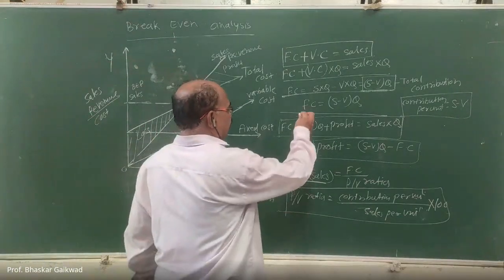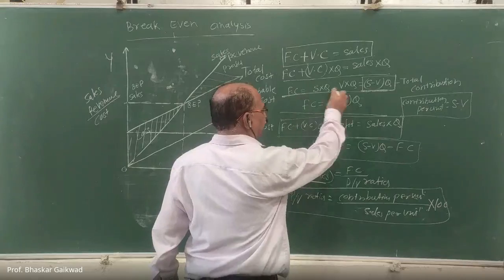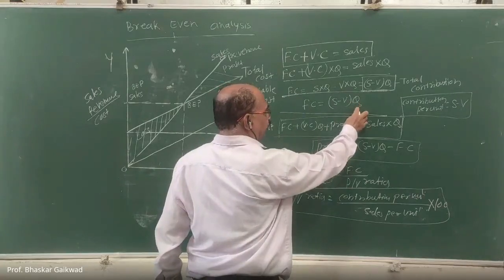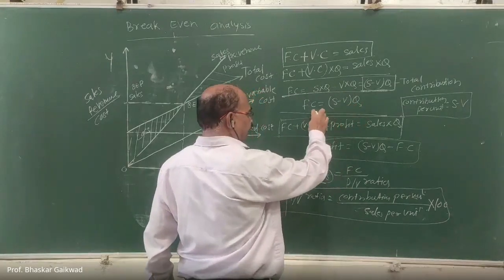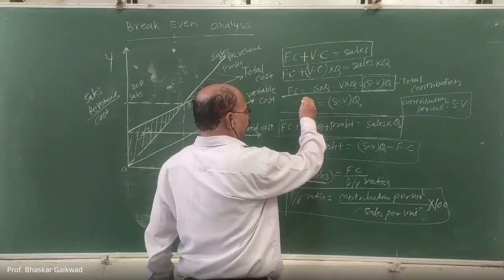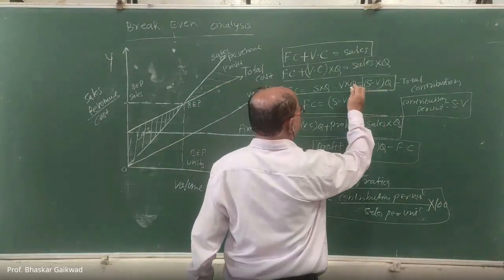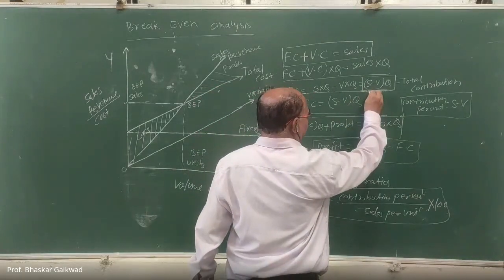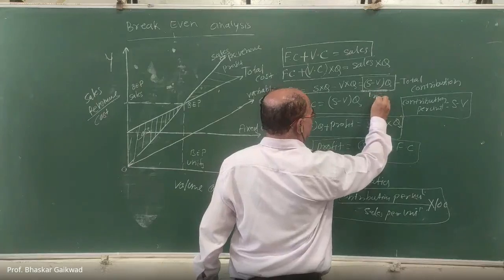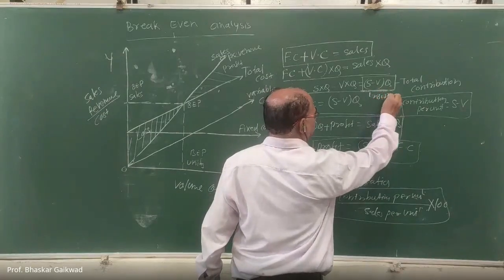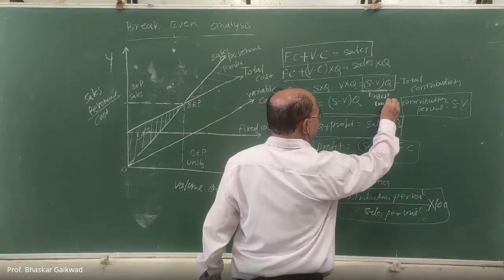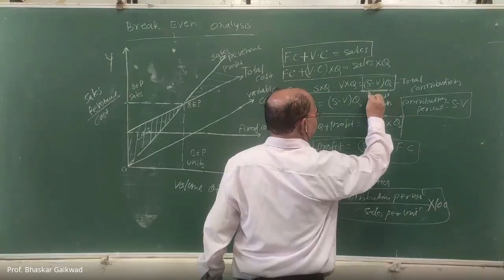You can consider this also, because I have taken Q common here. So if you take this side, then Q will be the break-even point in terms of unit.